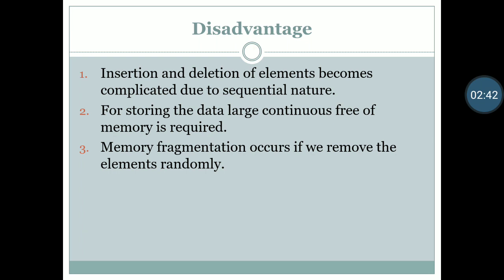So if we want to store our 100 elements on a particular location, we will require a large continuous free memory. Memory fragmentation occurs if we remove the data randomly. Yes, it can be possible in this array.